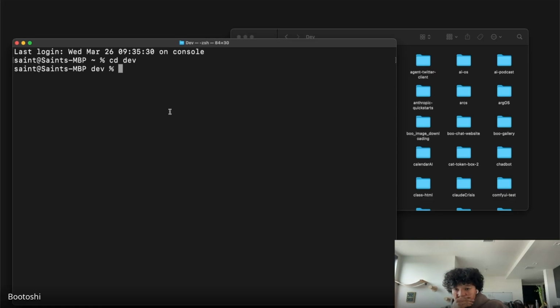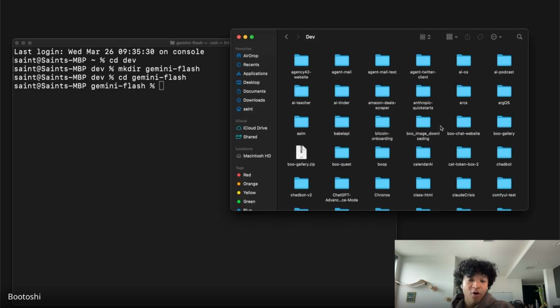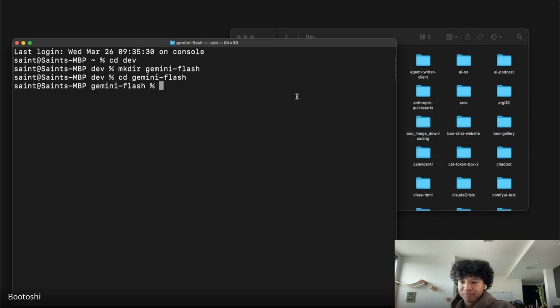Okay. So there are two ways I'm gonna start this project, and we'll see which one is a better way. So I'm gonna make a folder called Gemini Flash. And I'm gonna go into the folder. So mkdir stands for make directory. If you just type this in, it just makes folders. Or you can do the manual way and just right click new folder. It doesn't matter. You can do both of these.